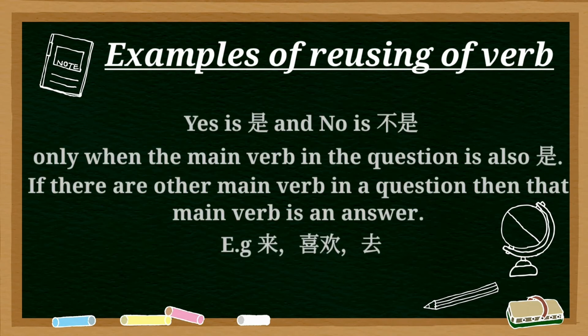We also sometimes hear that yes in Chinese is shi and no is pushi, but only when the main verb in a question is also shi. If there are other main verbs in a question, then that main verb becomes the answer. For example, lai, shi, huan, chu.